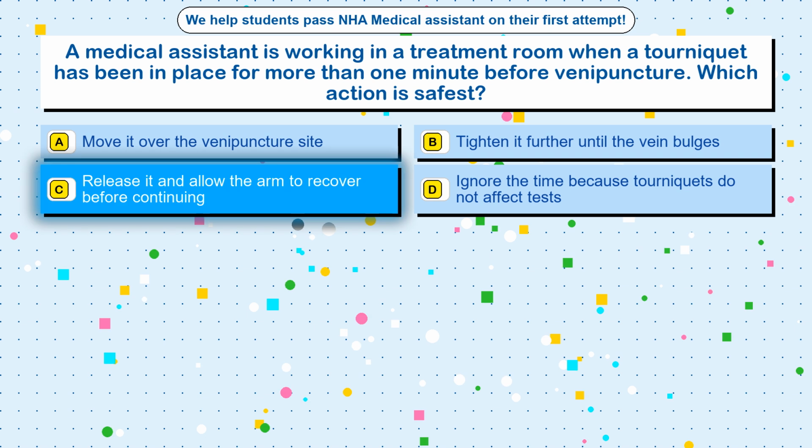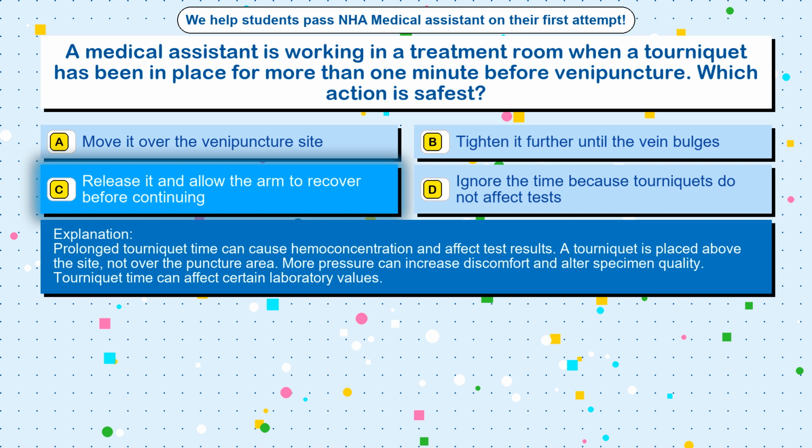The correct answer is option C, release it and allow the arm to recover before continuing. Prolonged tourniquet time can cause hemoconcentration and affect test results. A tourniquet is placed above the site, not over the puncture area. More pressure can increase discomfort and alter specimen quality. Tourniquet time can affect certain laboratory values.